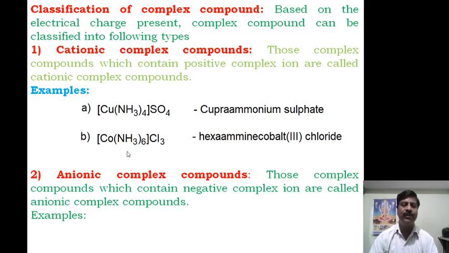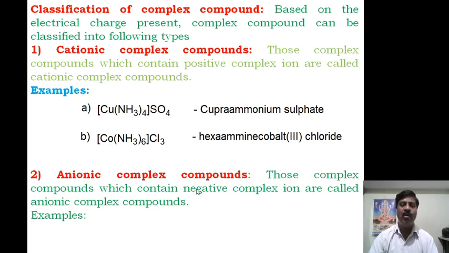We also have hexamine cobalt(III) chloride as an example. When it dissolves in water, what happens here? It produces [Co(NH3)6]3+ and 3Cl-. Therefore, it contains a positively charged complex sphere that is produced when it dissolves in water, and hence it is called a cationic complex compound.